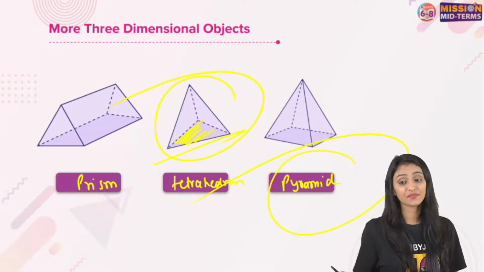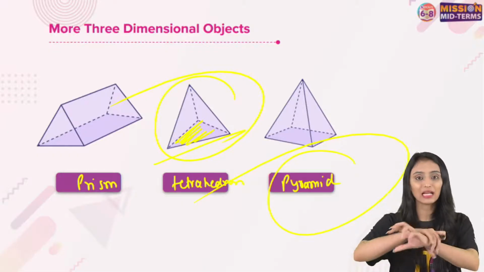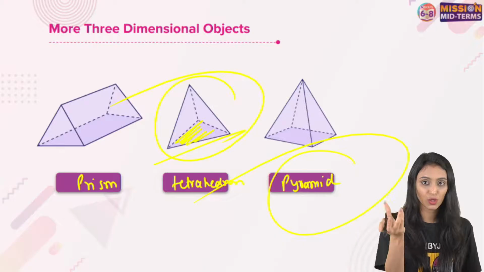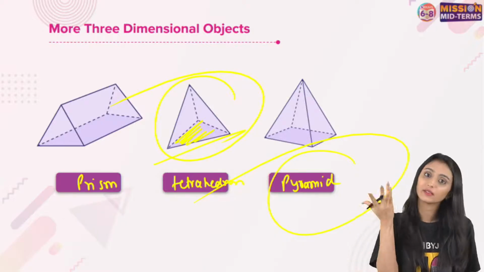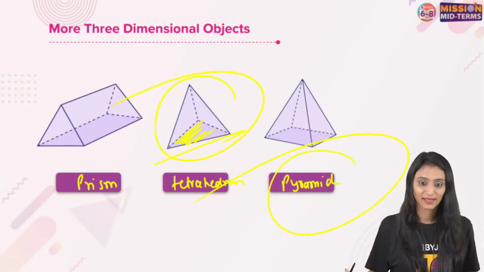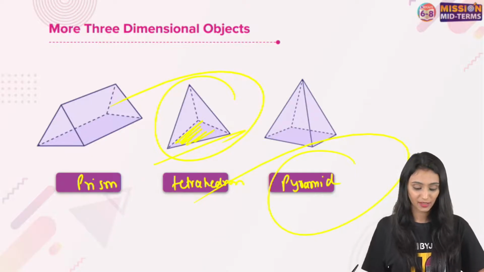Difference between a circle and a sphere, good point. Ayushi, a circle is basically a 2D object, right? If you see a bangle, that's a circle. It's a 2D object. But if you talk about a ball, that's a 3D object. That's a sphere. Correct? Yes, third is a pyramid, second tetrahedron, right?